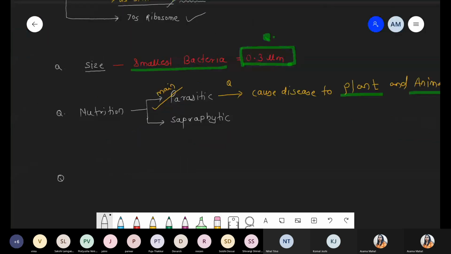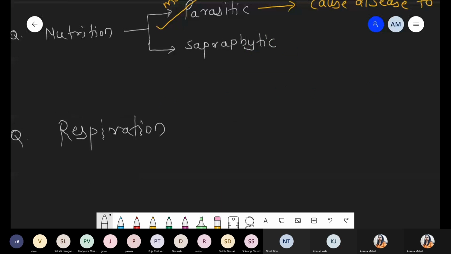Another question we are talking about is with respect to respiration. Here we are talking about aerobic or anaerobic, not cellular respiration. Cellular respiration is the breakdown of food. Simply we are talking about respiration. Mycoplasma are bacteria which survive in both conditions. They can survive in aerobic conditions as well as in the absence of oxygen.